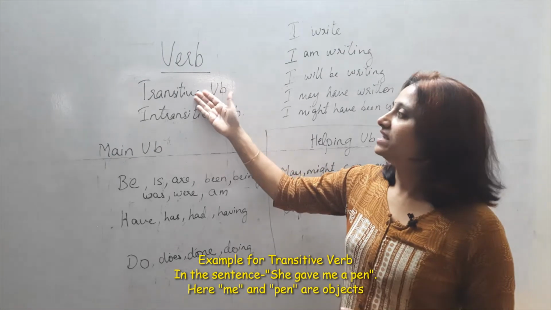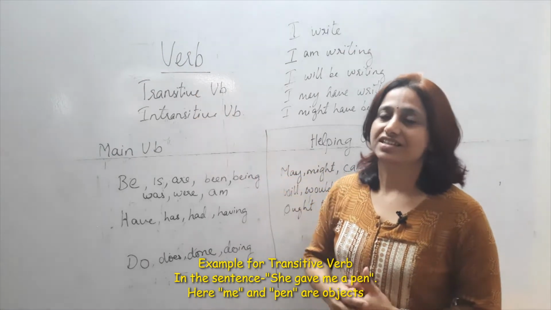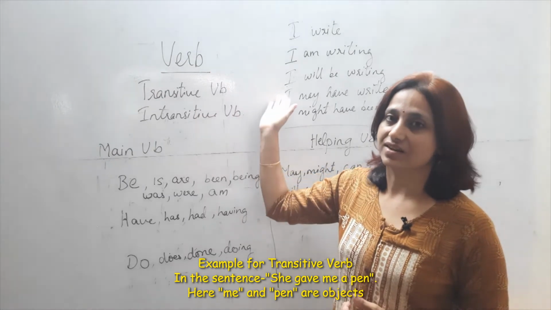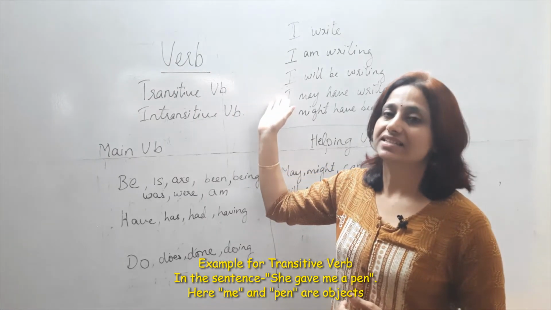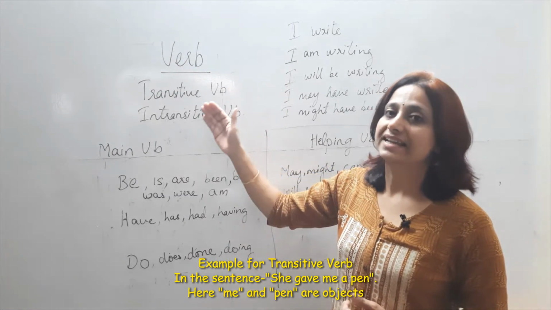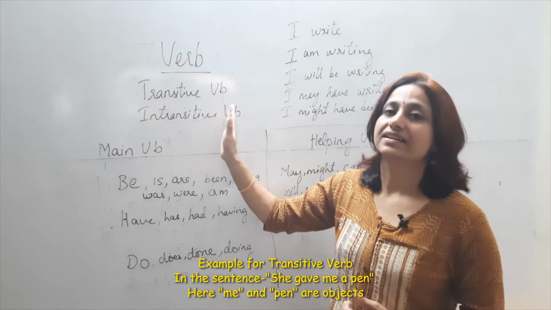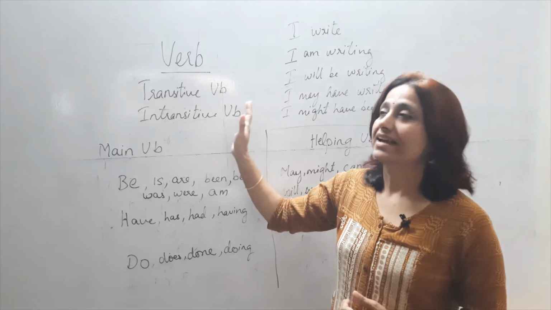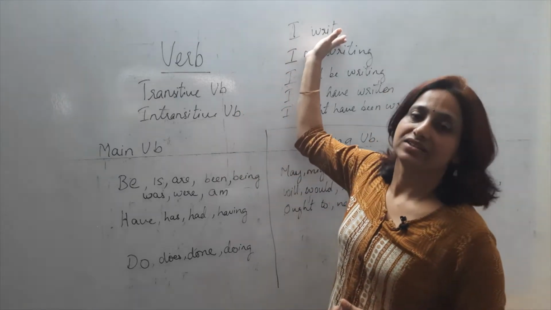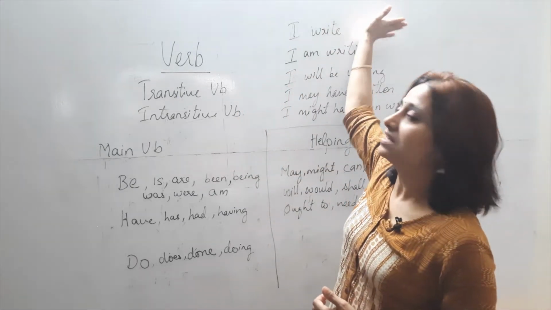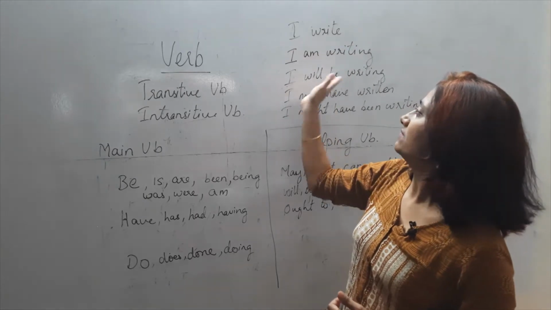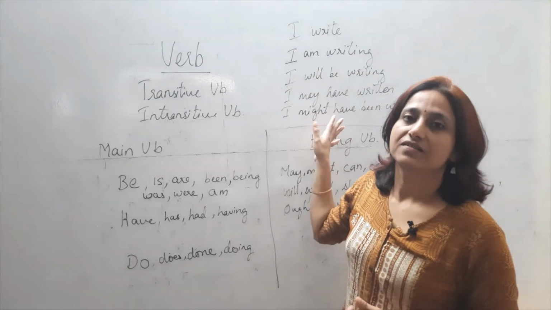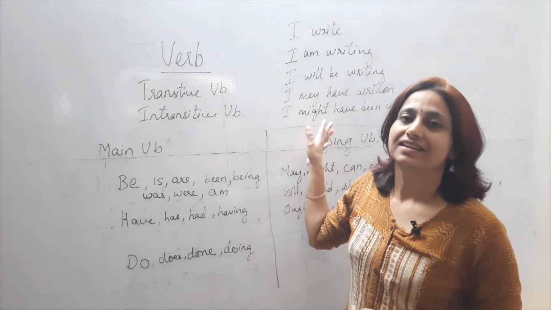Under verb, we had learned transitive and intransitive verb. Transitive is where there is an object in the sentence after the verb, and intransitive is where you don't have an object. The sentence ends, as in I write. There's nothing that follows. I am writing, I will be writing. So these are all intransitive verb sentences.